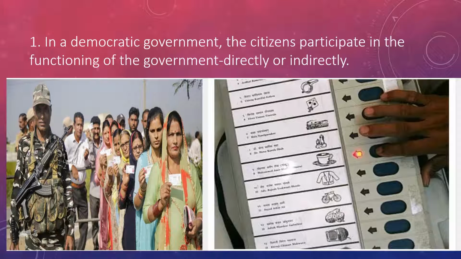In the next one, you can see that one person is voting for a party. So this is the process of voting, in which the people directly participate in the government.